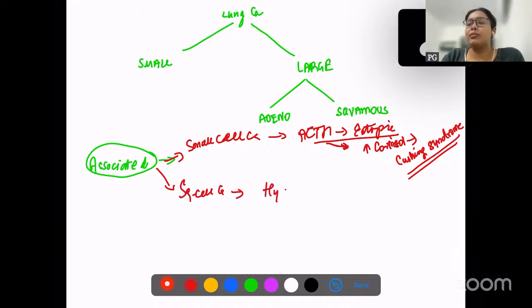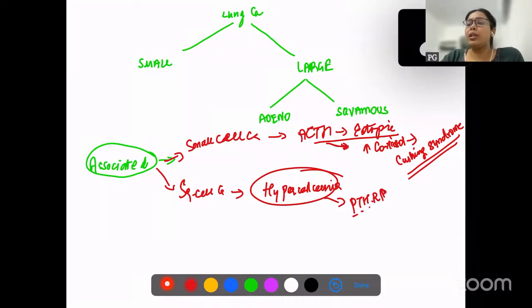hypercalcemia. Why is hypercalcemia occurring? Because there is a peptide, PTHrP. What is this PTHrP? Parathormone related peptide. This peptide is being produced by the tumor cells. These are not exactly parathormone, but parathormone related peptide.